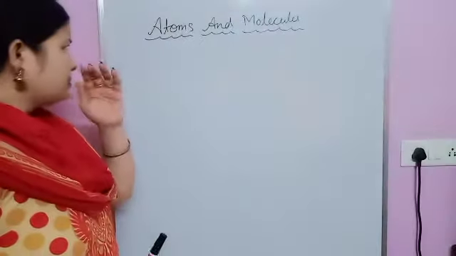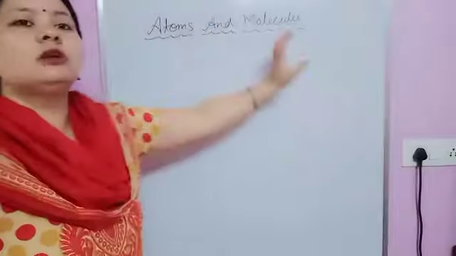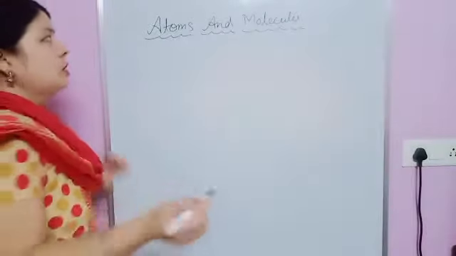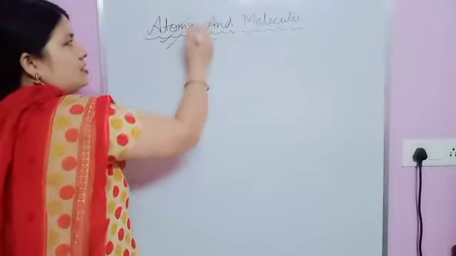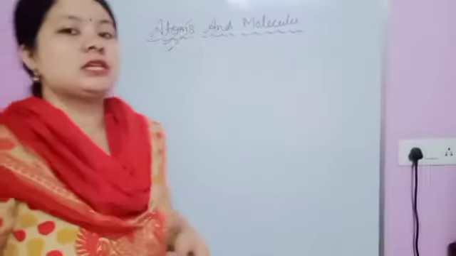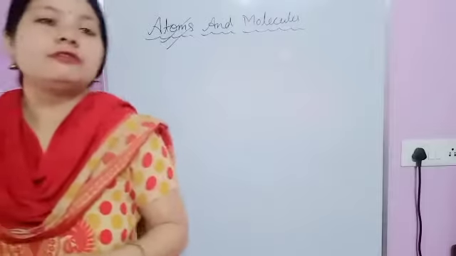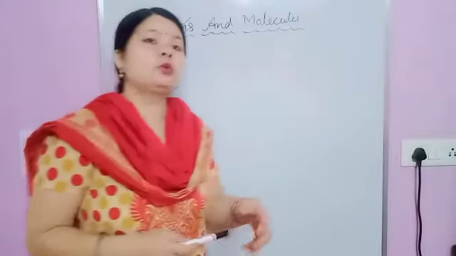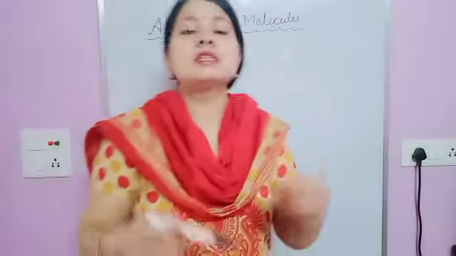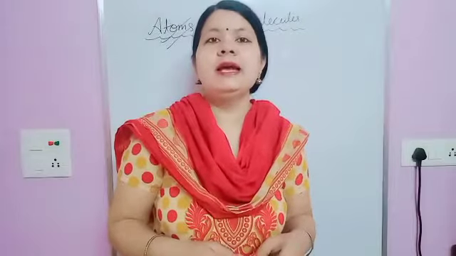Now just see, in case of atoms and molecules, this is our third chapter. Now the first question arises: what is an atom? If we talk about how to define it, the simple thing is that an atom is the smallest unit of an element.